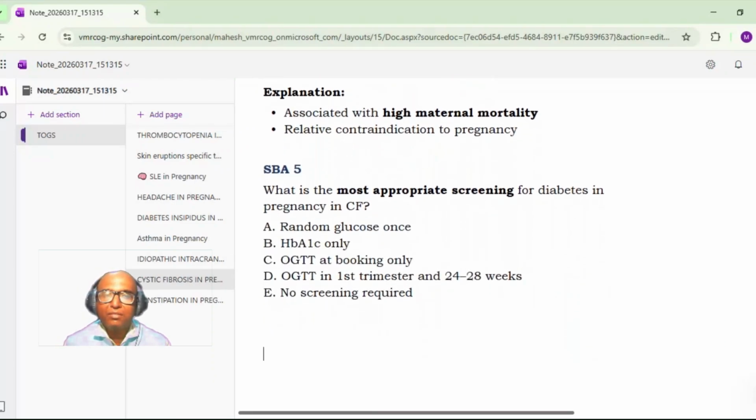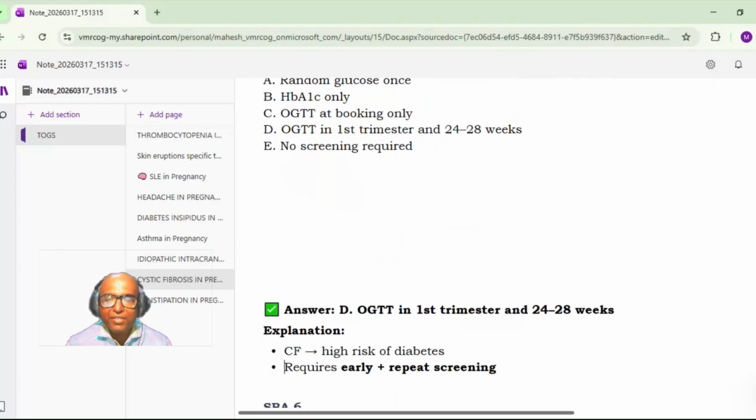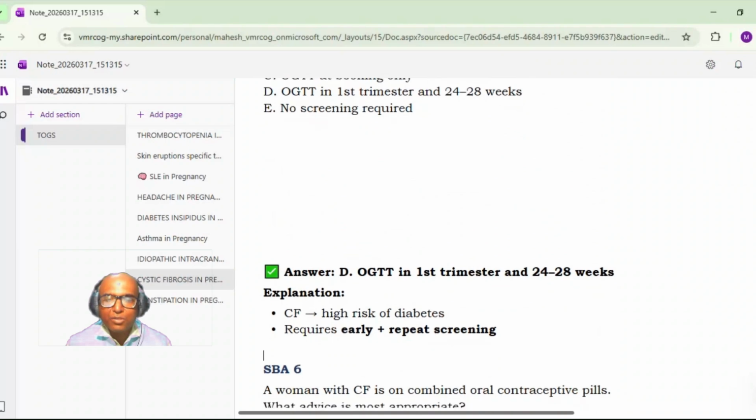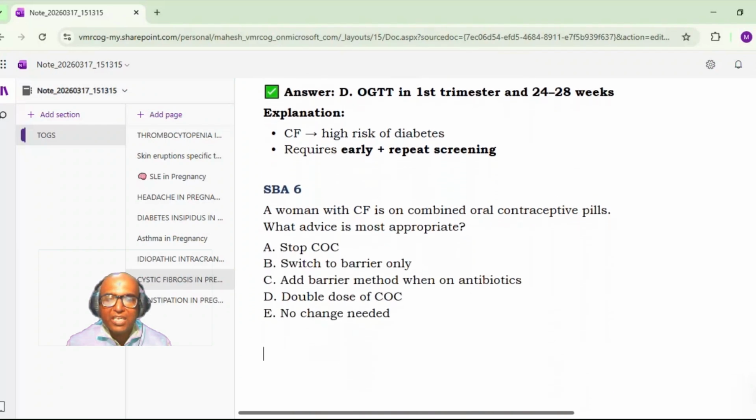Okay. Next. What is the most appropriate screening for diabetes in pregnancy in cystic fibrosis? A. Random glucose once. B. HbA1c only. C. OGTT at booking only. D. OGTT in first trimester followed by 24 to 28 weeks. E. No screening required. It is D. Absolutely correct. OGTT in the first trimester and repeat at 24 to 28 weeks. Cystic fibrosis has a high risk of diabetes, requiring early plus repeat screening if the initial screening is normal.